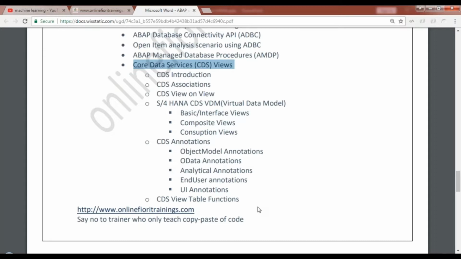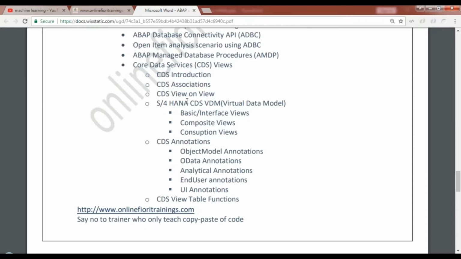So it's an open challenge. You can go and check out tutorials of the majority of the trainers. In fact, I have already subscribed to many of these trainings to understand what they're teaching. And I found that any trainer online will reach only till here. That's it. They will only teach you CDS introduction, association concept, and view-on-view concept. They will stop here. Beyond this, they don't have a limit. They don't even understand what is going on. But now with SAP S4 HANA and SAP NetWeaver 7.5, there are a lot of new concepts in the system which nobody will explain to you, and that's one USP you will find with my course.